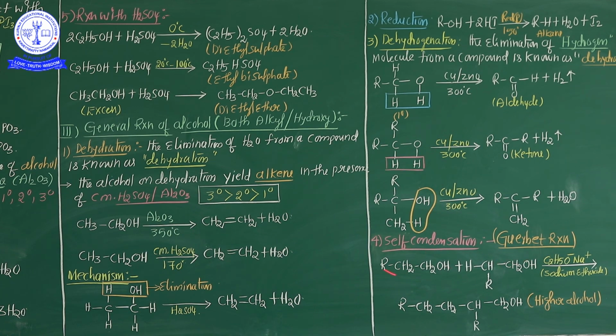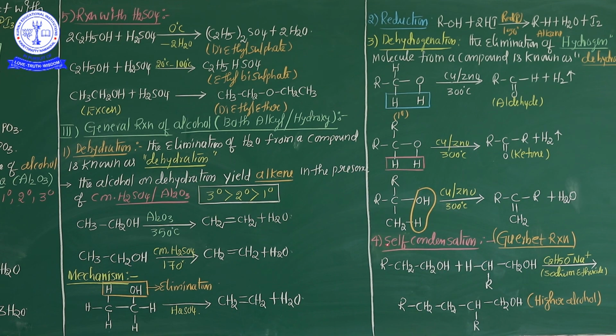So you see here self-condensation. This is one alcohol, and this is also one alcohol. In the presence of sodium ethoxide, they are converted into a higher alcohol. So this is self-condensation, the Guerbet reaction.